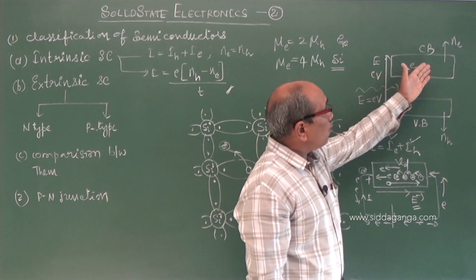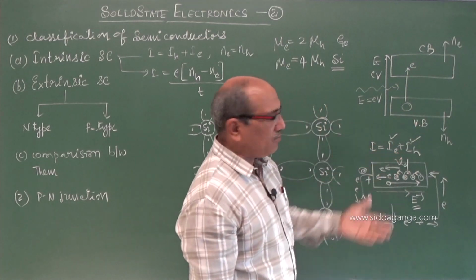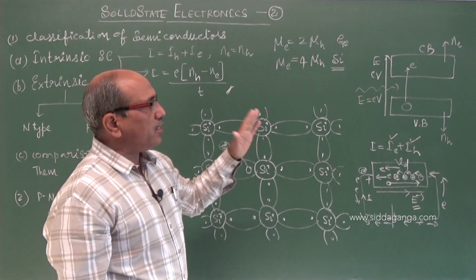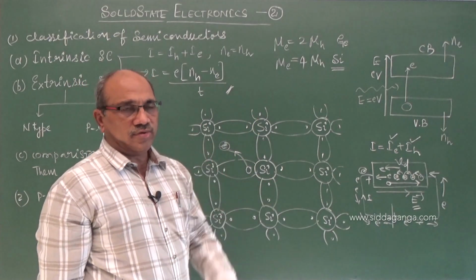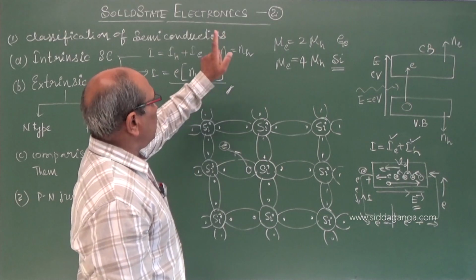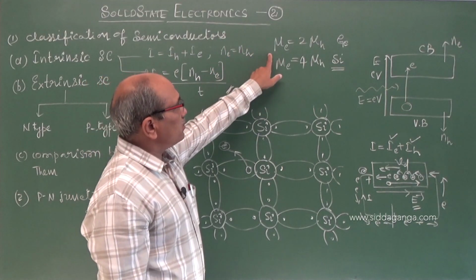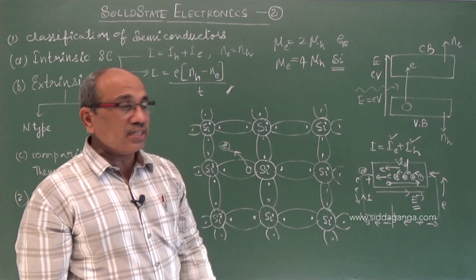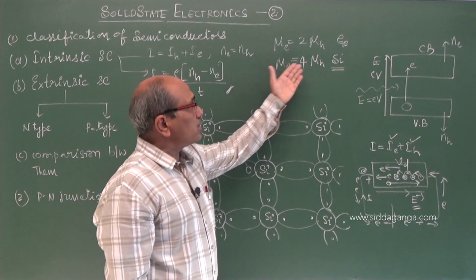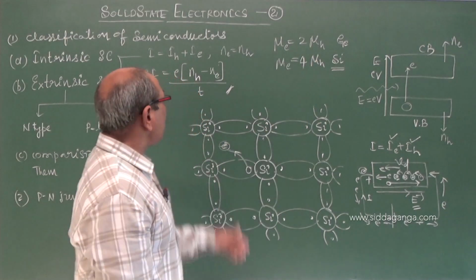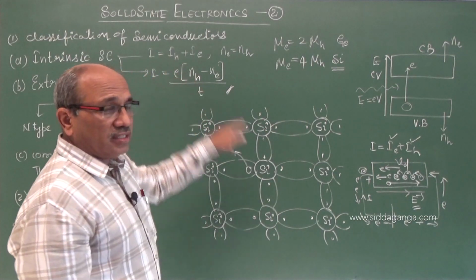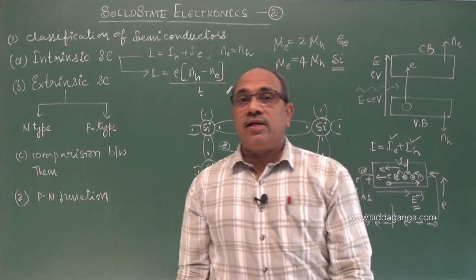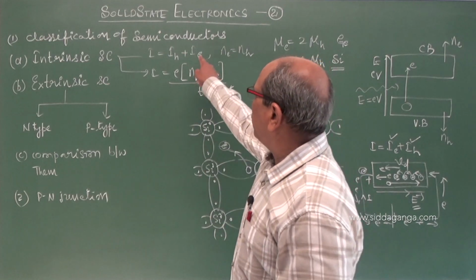So many electrons, how many electrons we can see is given in the previous expression. And at any temperature, the number of electrons and the number of holes are found to be equal. The ratio is 1. Mobility of electrons is high compared to that of holes, which is also different in germanium and silicon. Better conduction is possible with electrons in a silicon crystal. And current in intrinsic semiconductors is carried equally by electrons and by holes.